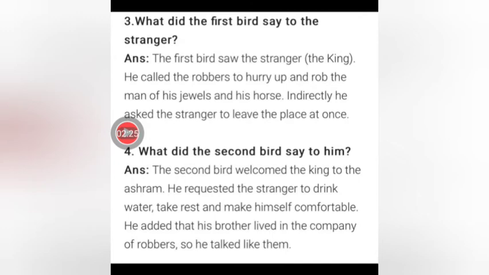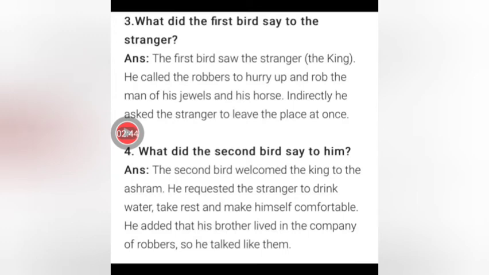What did the first bird say to the stranger? Answer is, the first bird saw the stranger in Rekit the king. He called the robbers to hurry up and rob the man of his jewels and his horse. Indirectly, he asked the stranger to leave the place at once.